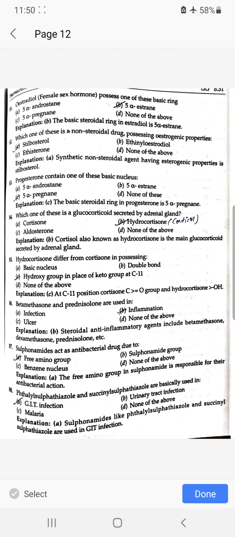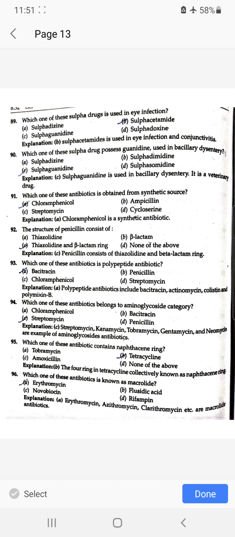Sulfonamides act as antibacterial drug due to free amino group. Phthalylsulfathiazole and succinylsulfathiazole are basically used in GIT infection. Which one of these sulfa drugs is used in eye infection? Sulfacetamide sodium. Which one of these sulfa drugs possesses guanidine and is used in bacillary dysentery? Sulfaguanidine.